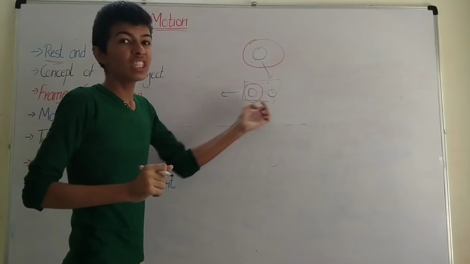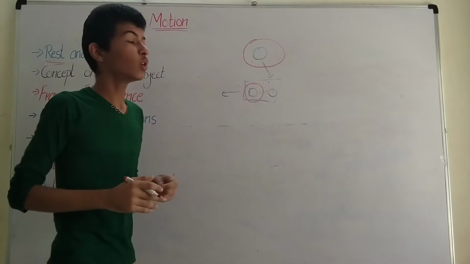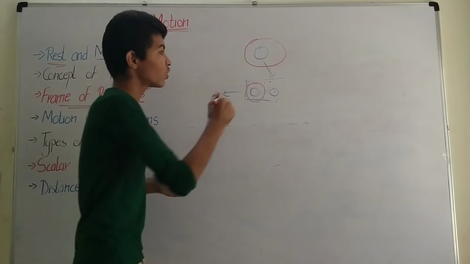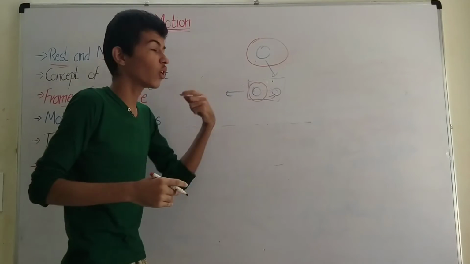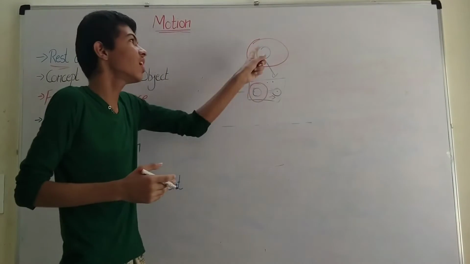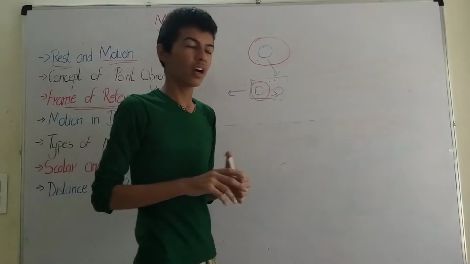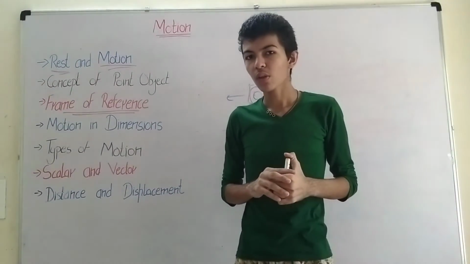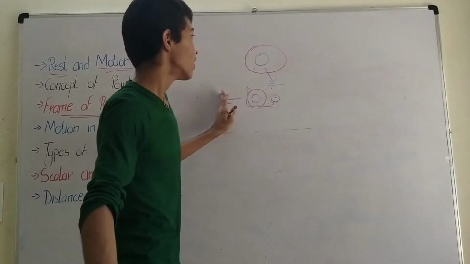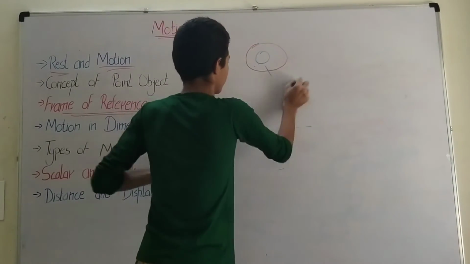If the position changes with respect to its surroundings, it is said to be in motion. So it is said to be at rest from your point of view, and in motion from the farmer's point of view, or from the point of view of another person who is outside the train. So these were the frames of reference.